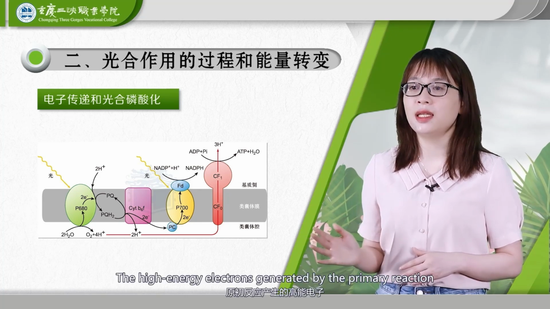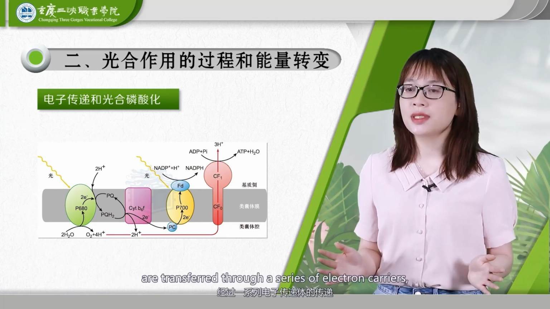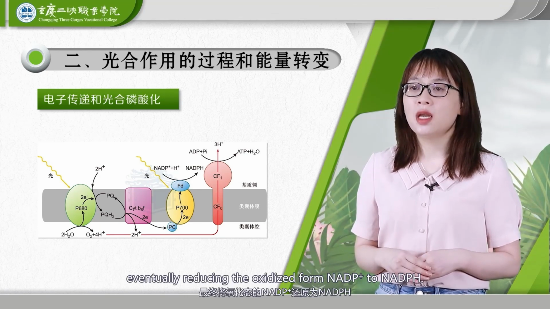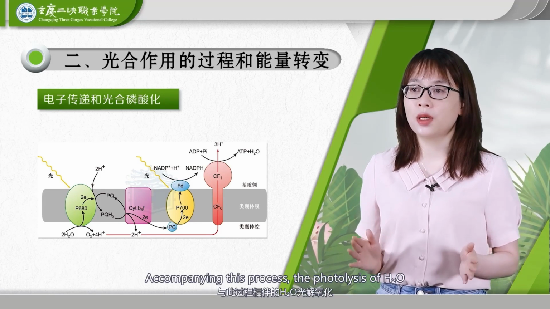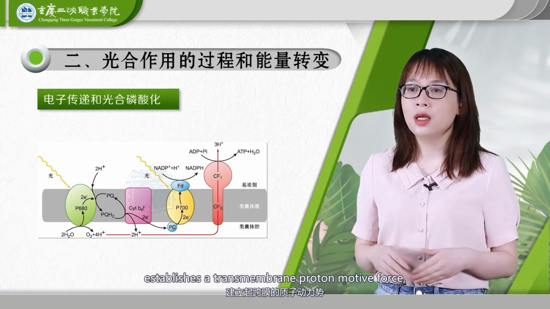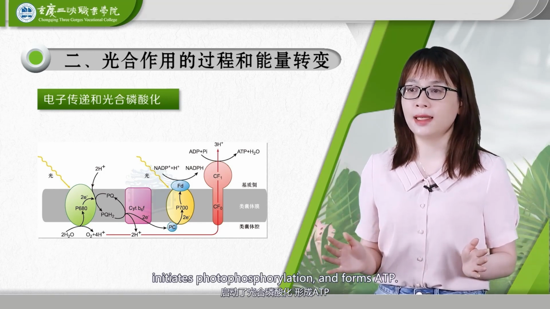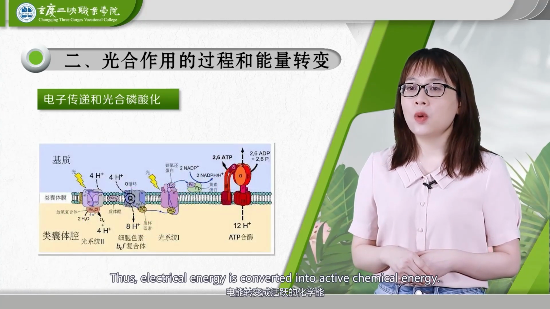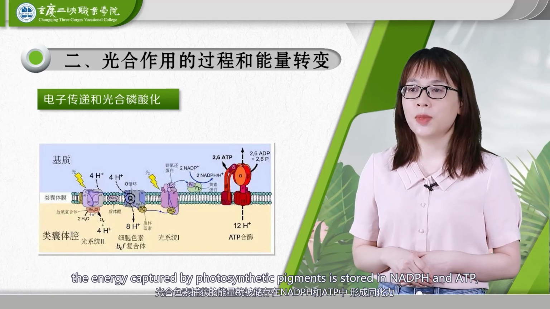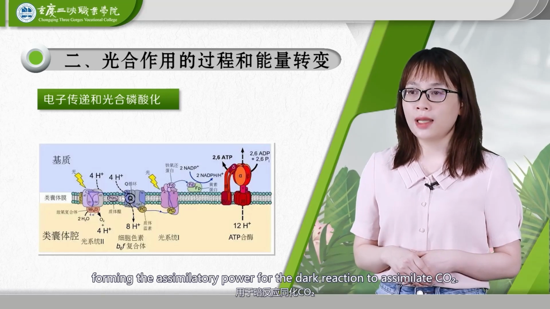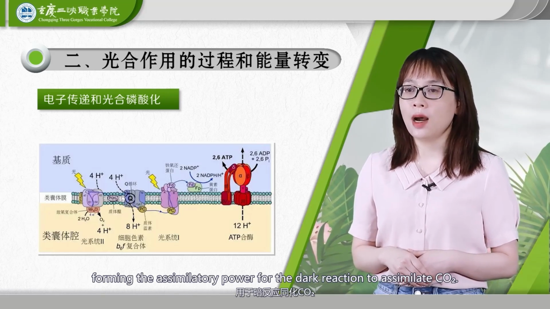The high-energy electrons generated by the primary reaction are transferred through a series of electron carriers, eventually reducing the oxidized form NADP to NADPH. Accompanying this process, the photolysis of H2O establishes a transmembrane proton motive force, initiates photophosphorylation and forms ATP. Thus, electrical energy is converted into active chemical energy. In this way, the energy captured by photosynthetic pigments is stored in NADPH and ATP, forming the assimilatory power for the dark reaction to assimilate CO2.